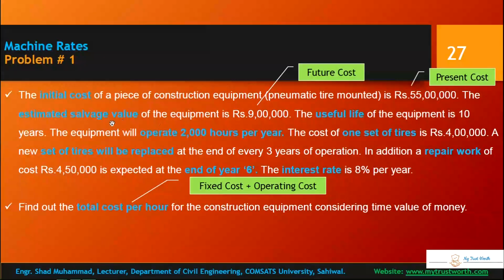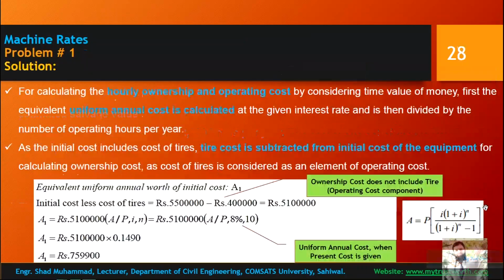This initial cost, which is 55 lakh rupees, includes the cost of the pneumatic tires. But the problem with this is that initial cost is part of ownership cost, while pneumatic tires are part of operating cost. So you need to separate operating cost from the ownership cost. So you need to subtract the cost of the tire from the initial cost. So initial cost less cost of the tires is equal to the equivalent uniform annual worth of the initial cost.